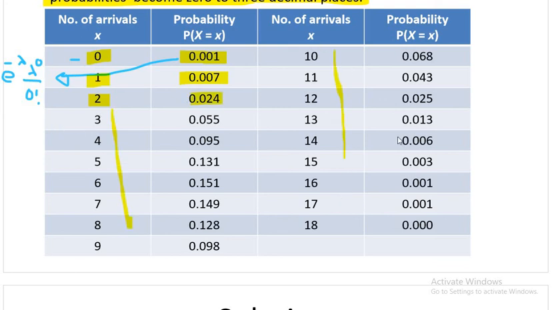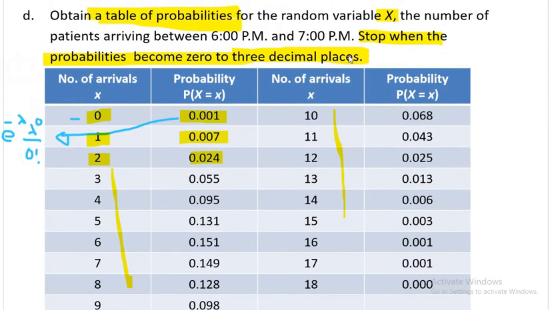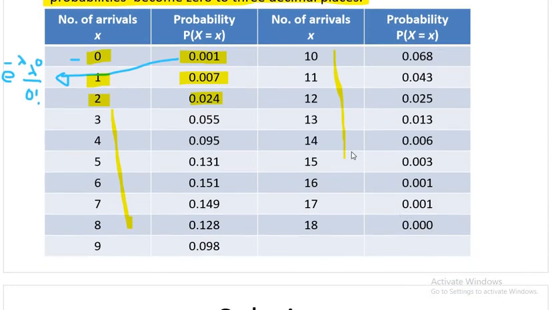So where do I have to stop? He said stop when your probability is 0 up to 3 decimal places. So here you see, when I reach 14, my probability is 0.006. So it is not 0 to 3 decimal places. Up to 2 decimal places, it is 0. But when I put 18, I get 0.000 and then some number here. Right? But I'm not interested in that number. So this is almost 0 up to 3 decimal places. So here I will stop. I will not pick 19.